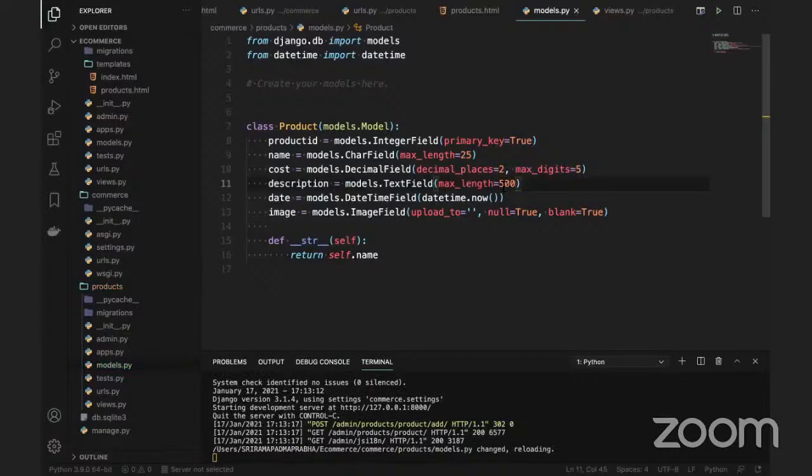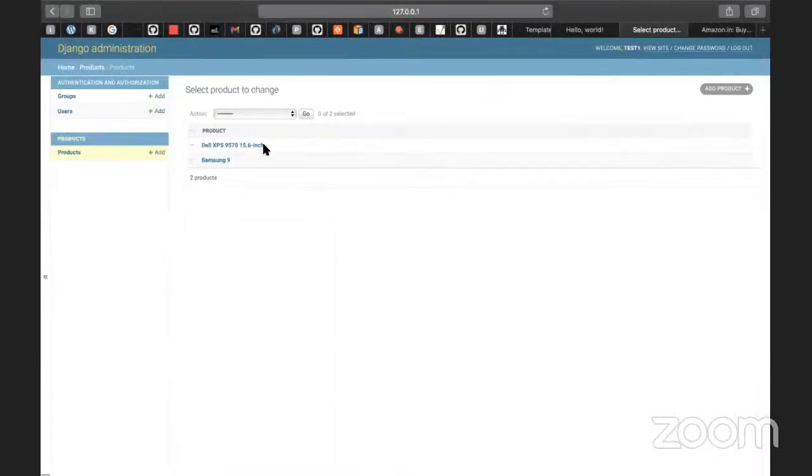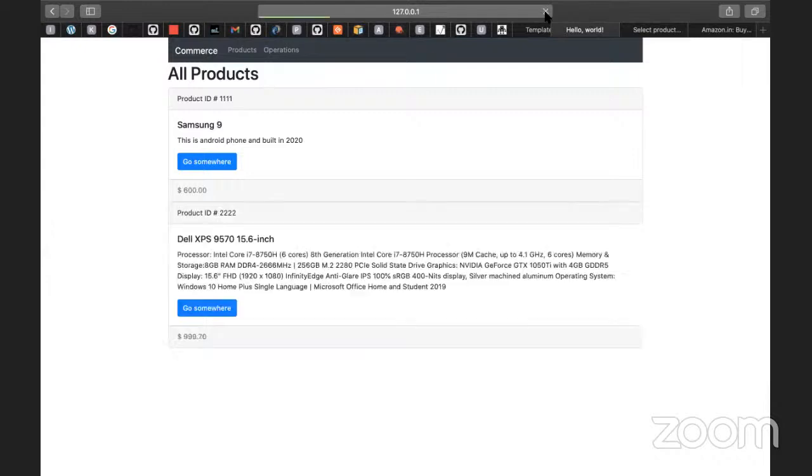I'm going to save this file. If you refresh the screen, you can see the names of the products. And in our application, if you refresh, you can see Dell XPS with some information.